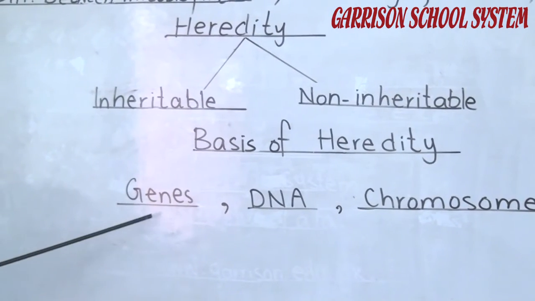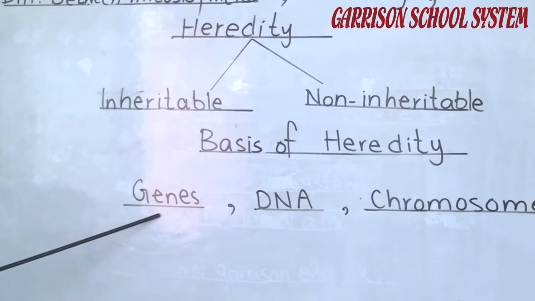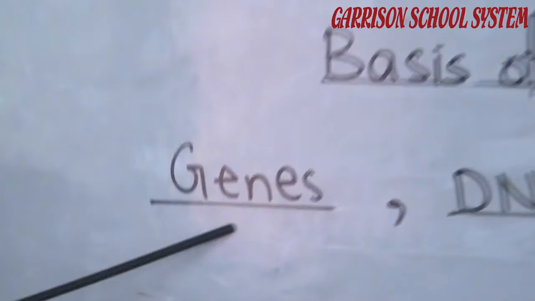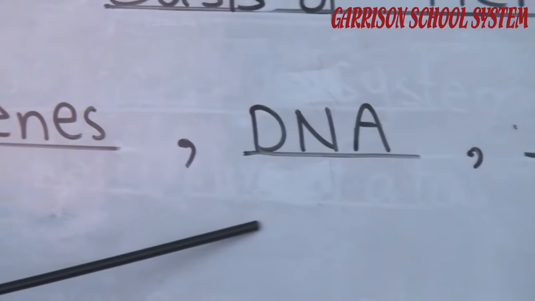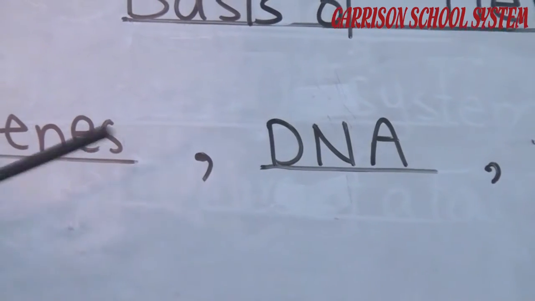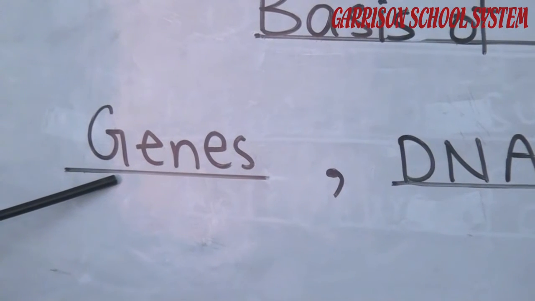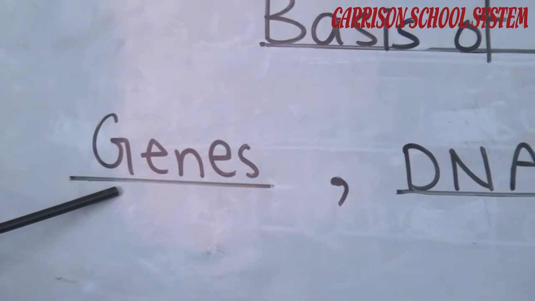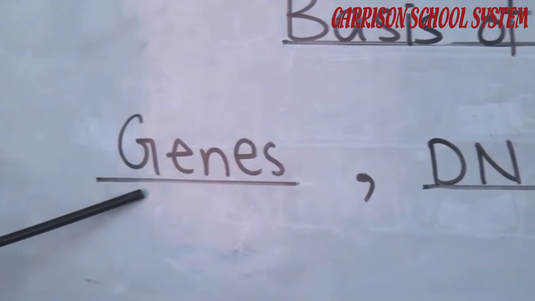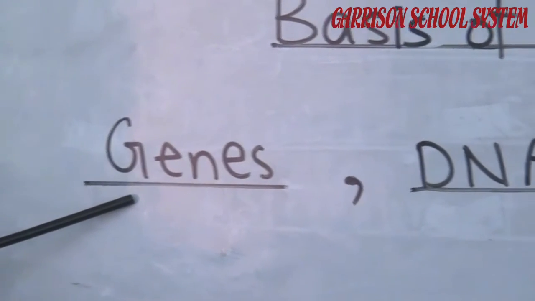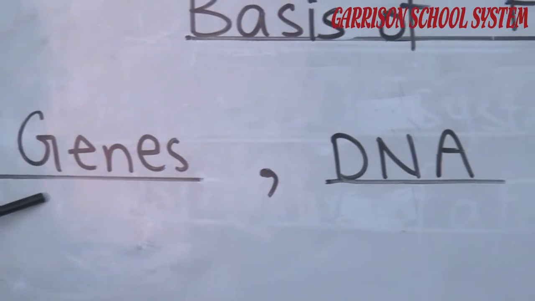Where are the genes located? Where is the location of the genes? Genes are present on the DNA. They are present in the form of pairs, and each character is controlled by a pair of genes. Each character means, for example, eye color. Eye color is controlled by a pair of genes.